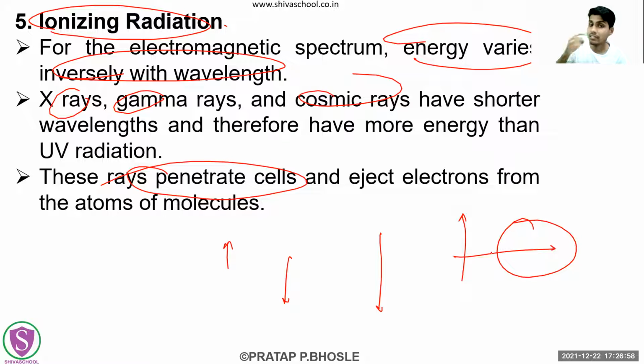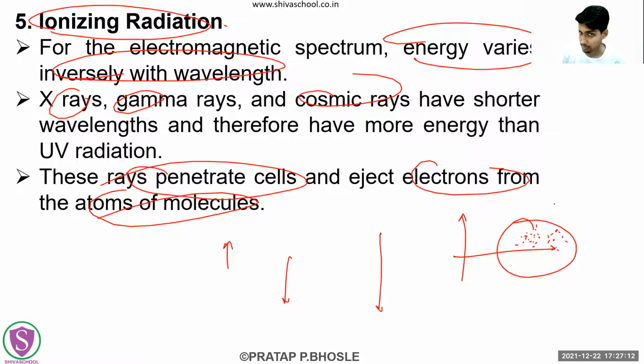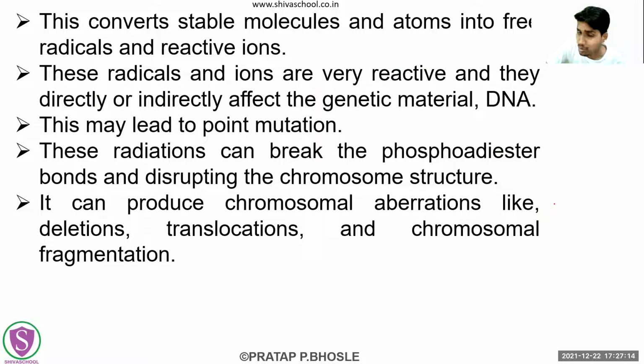the cells and they will eject the electrons from the atoms of that molecule. Whatever the composition of these cells might be, obviously it will be made up of atoms. So from those atoms, these radiations will eject the electrons, from those atoms or molecules. Now that emission of electrons from the atoms of that molecule will create the unstable molecules inside that compound.